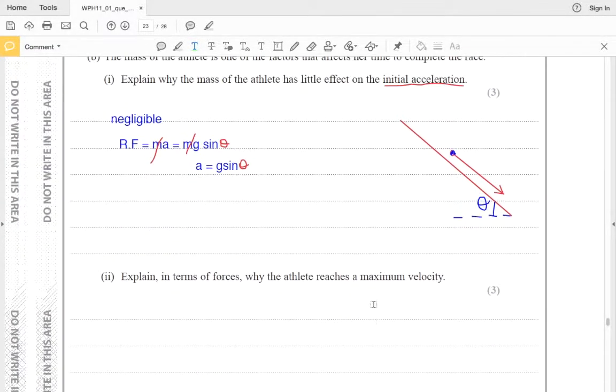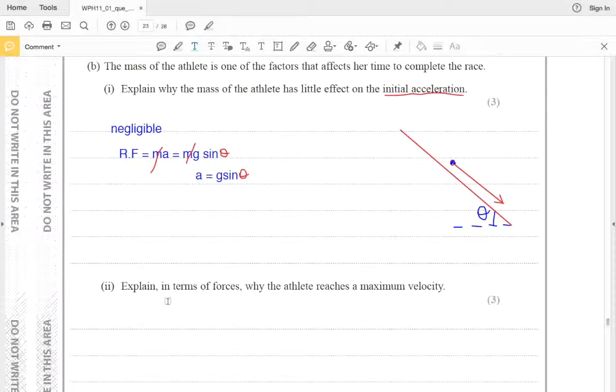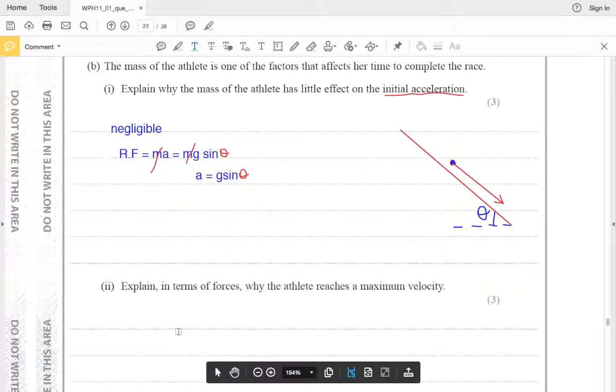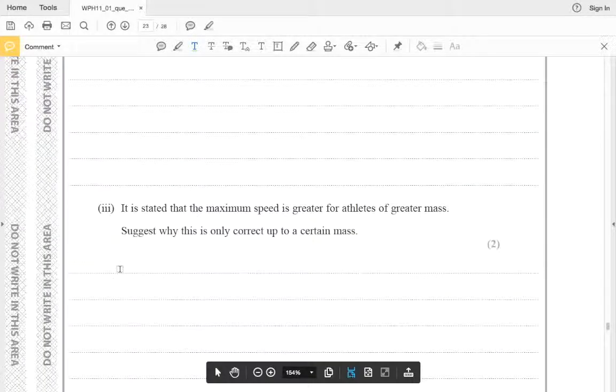So when would that happen? Now, as we know, as the speed increases, the opposing force also will increase. In this case, the resistance and the frictional force will increase. So you can say as speed increases, the drag will also increase.